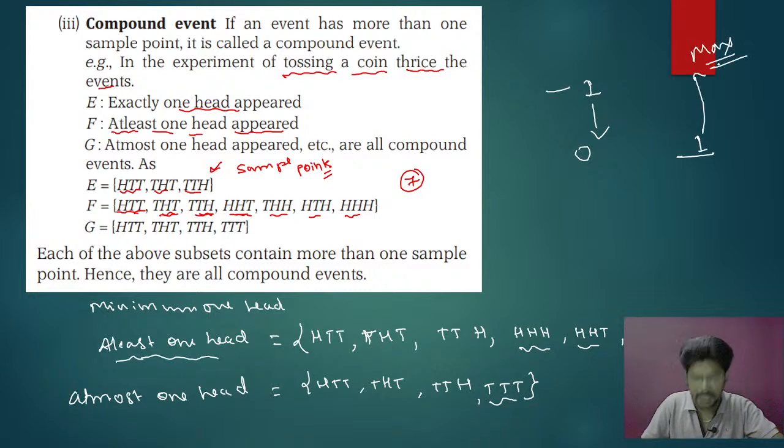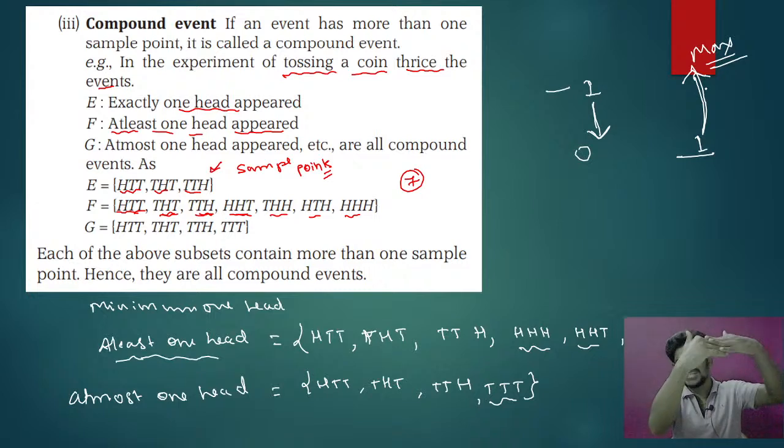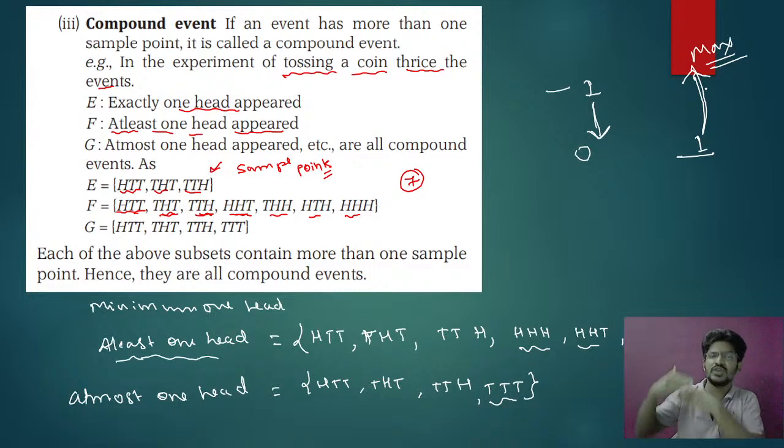So at most means you should come to the lower side, at least means you must go to the upper side. At most, you keep 1 as the maximum and come down to 0. At least, you keep 1 as the minimum and can go for more than 1. So that is called at most and at least. Are you getting my point?